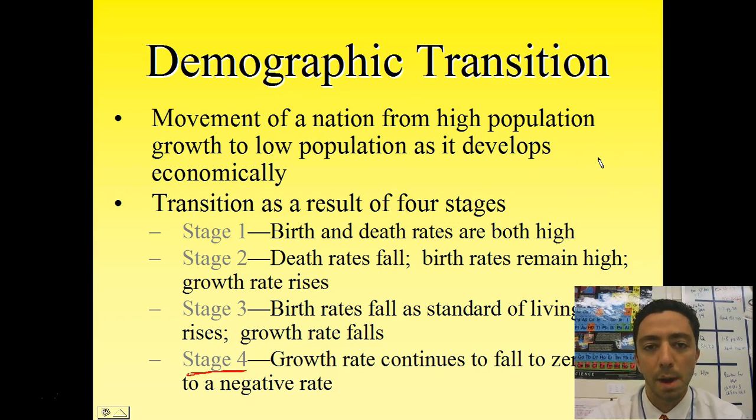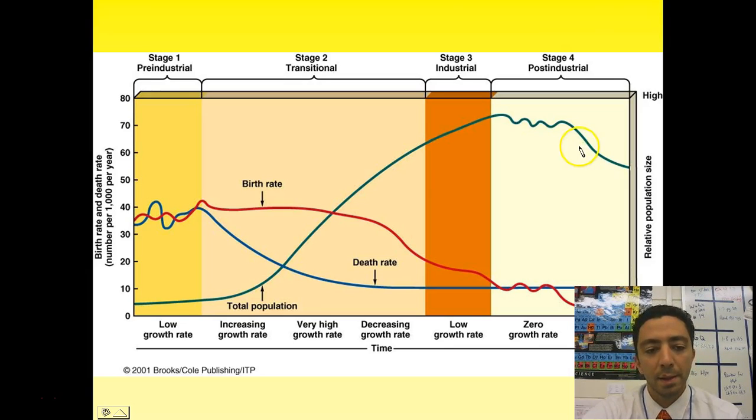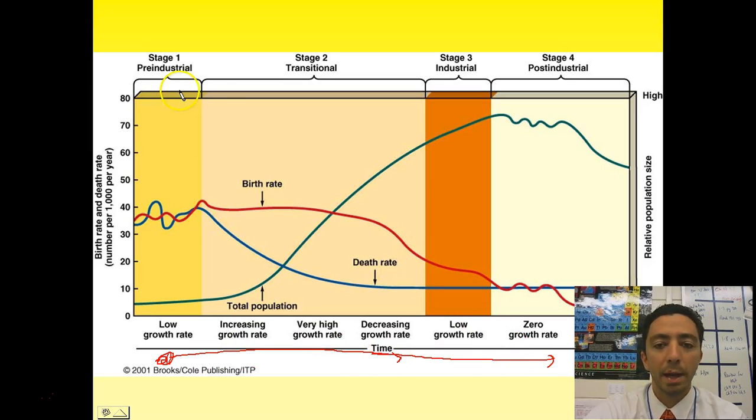I want to show you a picture of the model here. It looks like this. Down here on the x-axis, we've got time always increasing forward, so we're going to start over here and move our way across as the country grows up. I'll look at each of these individual stages as we go. But some things to note: this is total population, the greenish line, and you can see it rise and then fall eventually. The red one is birth rate, and again, it starts pretty high and will fall eventually. And the blue is death rate, which starts pretty high and will fall eventually as well.